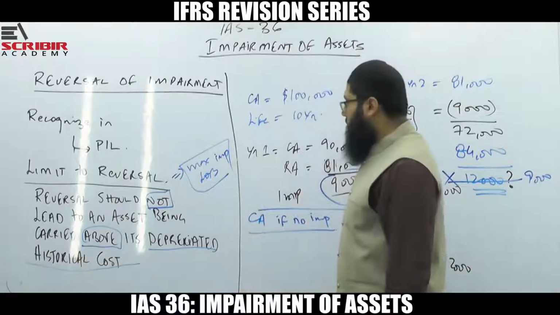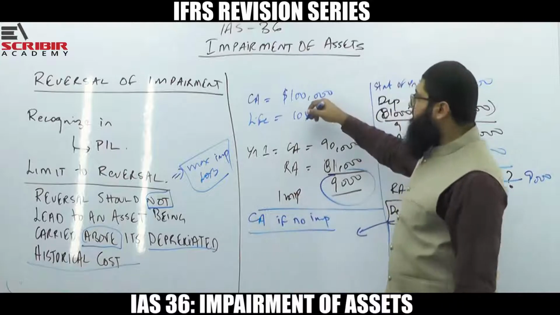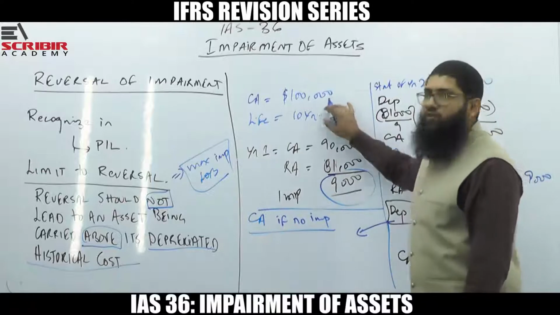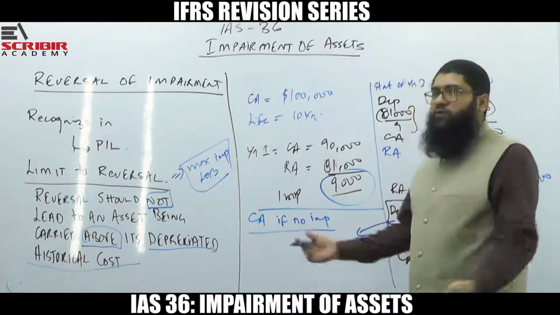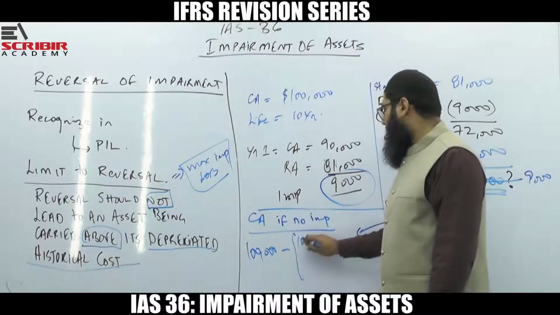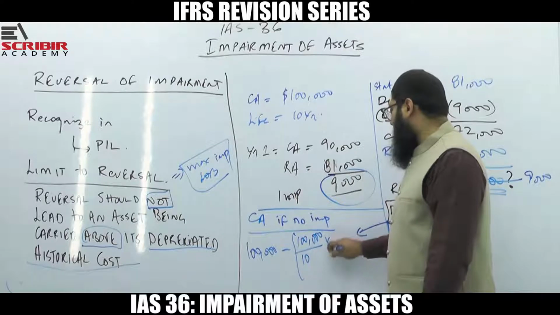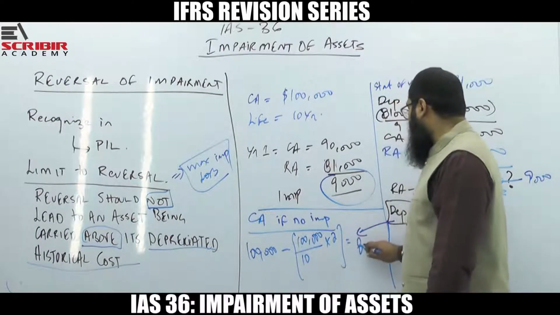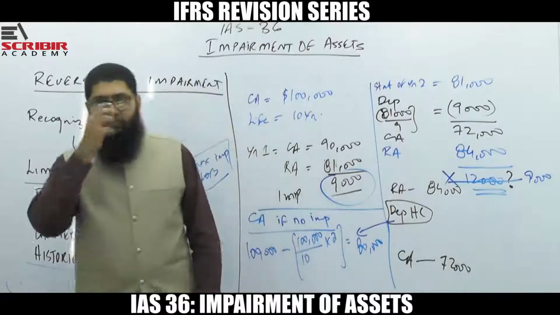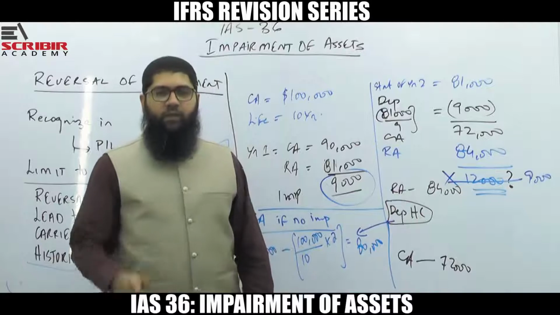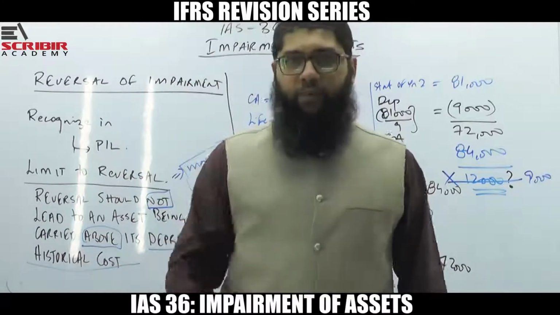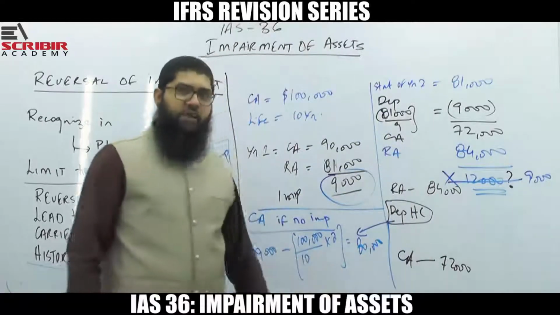How would you do it? You would simply do it this way. You would say if this asset was normally depreciated and not impaired, what would have been the carrying amount? So you would say 100,000 is the cost less 100,000 divided by 10 multiplied by 2. So resultingly 80,000 is the depreciated historical cost. What do you mean by this? That in case this asset was normally depreciated and not impaired, this is what the carrying amount of the asset would have been.